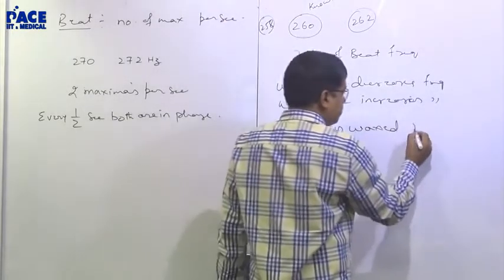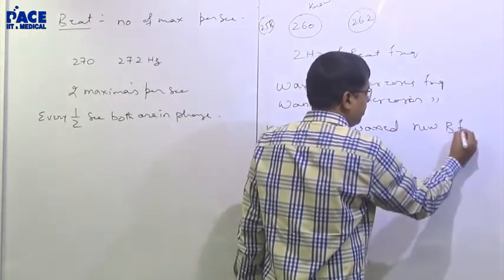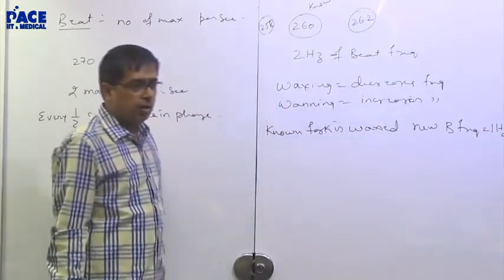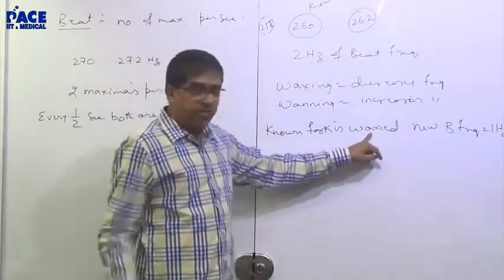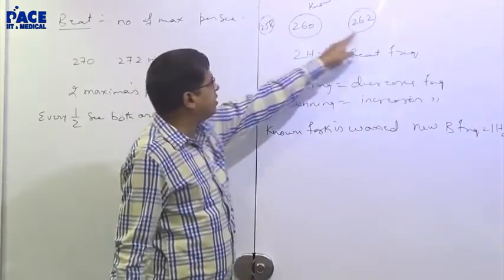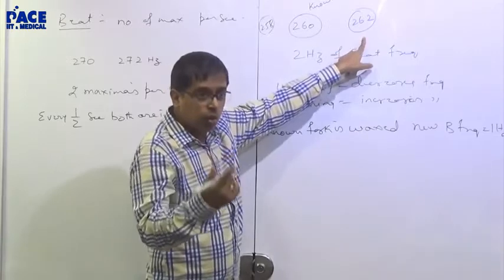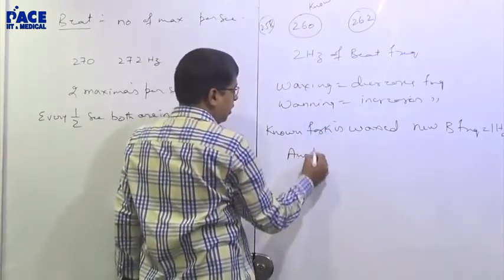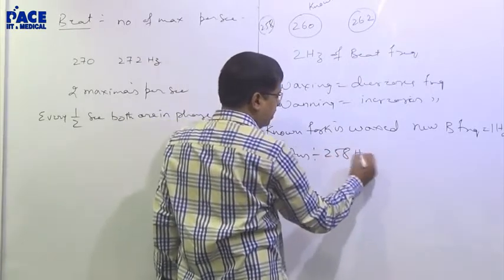Now the new beat frequency is 1 hertz. While you wax it, the frequency decreases. Now when it decreases, the difference between that and this would be greater than 2. But you are telling me 1 hertz. So the answer is the unknown tuning fork is 258 hertz.